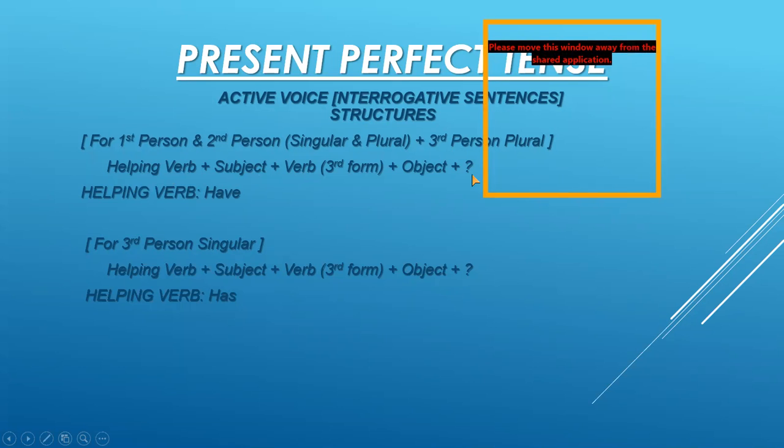Now remember that for interrogative sentences, we are using the helping verb in the beginning of the sentence so that it could ask the question. And question mark is placed at the end of the sentence. Now the helping verb is have here. Now for third person singular, we have the structure helping verb plus subject plus verb third form plus object plus question mark. Again, you can see that the helping verb comes at the beginning of the sentence because it is an interrogative sentence, and question mark is placed at the end of the sentence. Now the helping verb is has here.